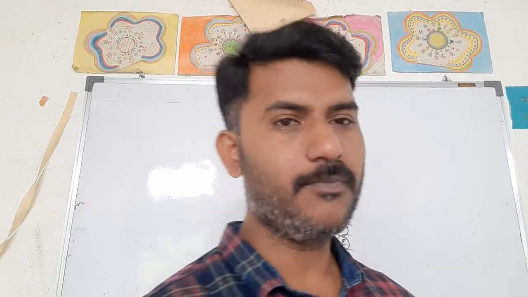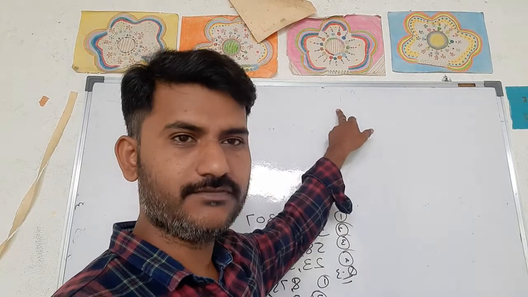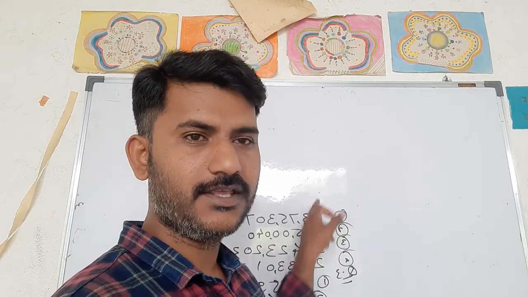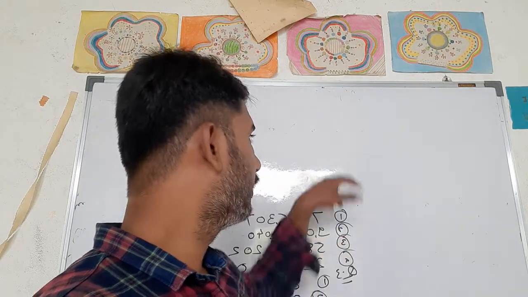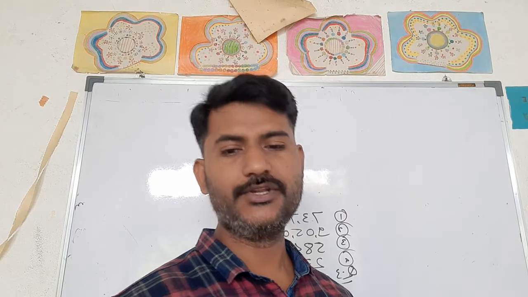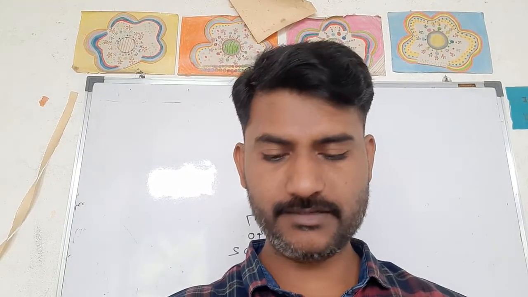On a full moon day, the moon is totally on the opposite side of the sun. On the new moon day, it is between the earth and the sun. The two positions are totally opposite. For example, here is the sun, here is the earth, here the moon will be on the full moon day, and instead of that, on the new moon day it will be in the middle. So in this way the changes are there. So its position is between the sun and the earth on the new moon day.